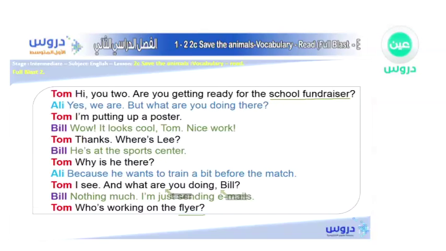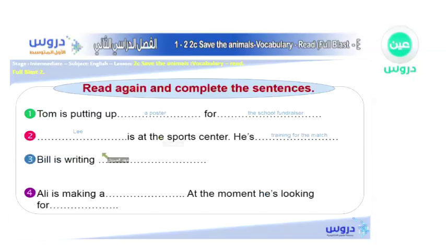And what are you doing, Bill? He says, nothing much. I'm just sending emails. That is absolutely right. So what is he writing now? Bill is writing emails, which is an abbreviation of the words electronic mails, because we are using a computer. So Bill is writing or sending emails.